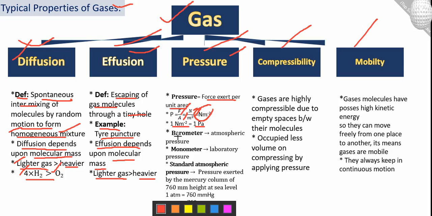And the next one is the measurement instrument used to measure the pressure of gases, like the barometer. Barometer is an instrument used to measure the atmospheric pressure.